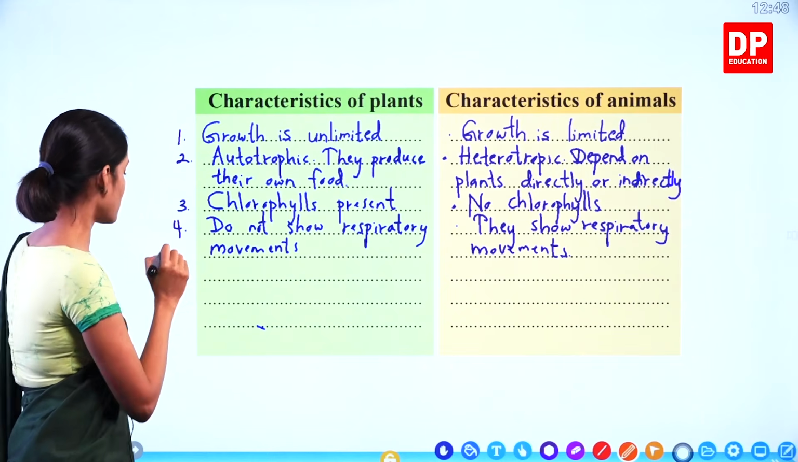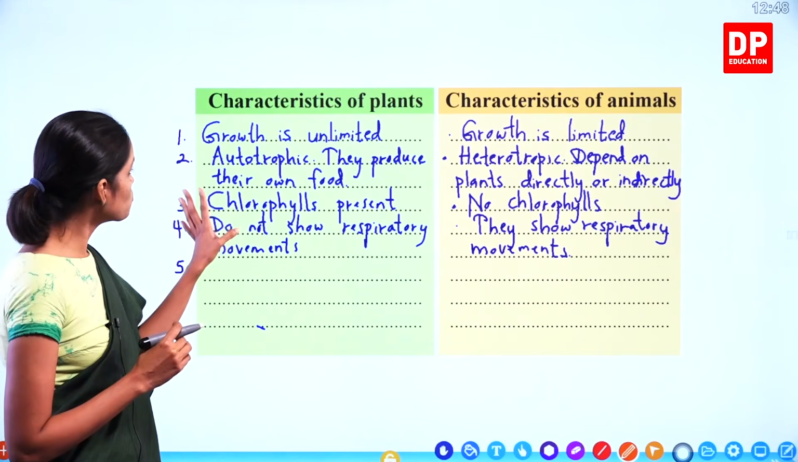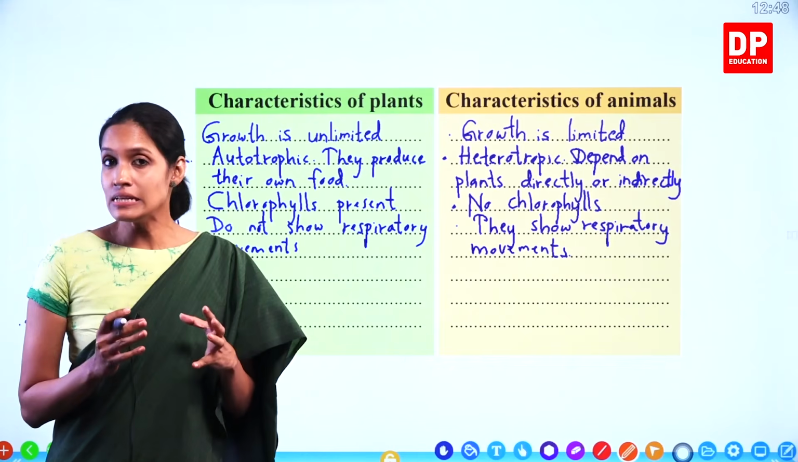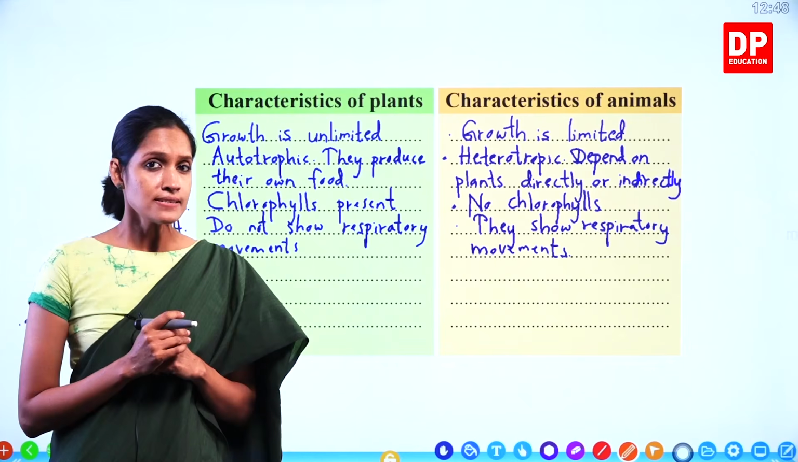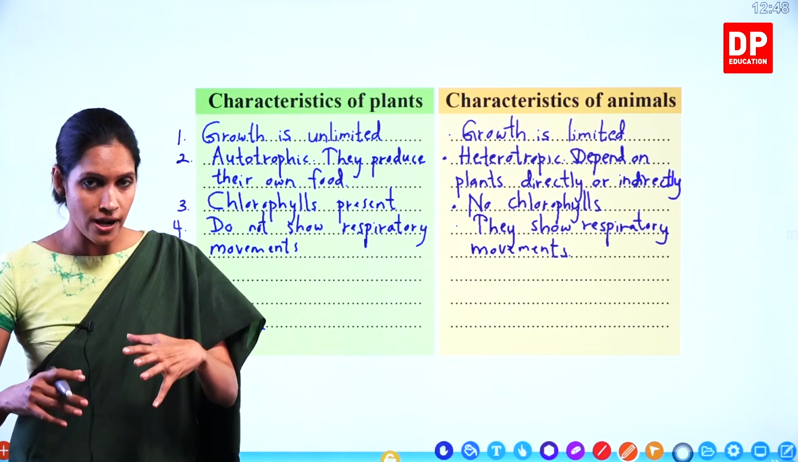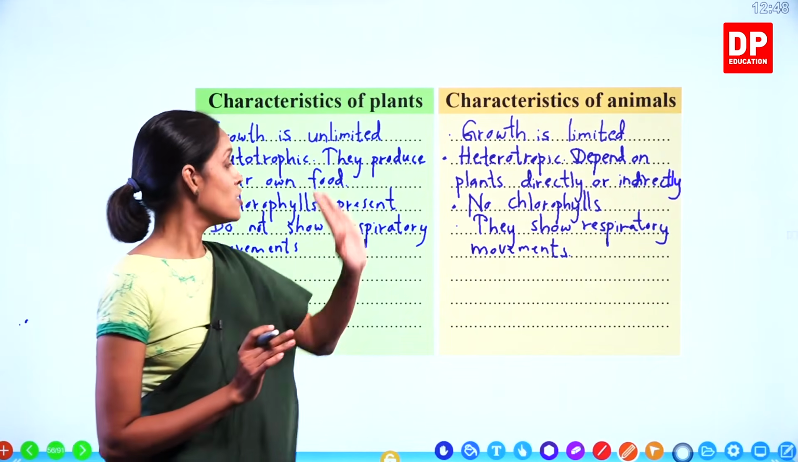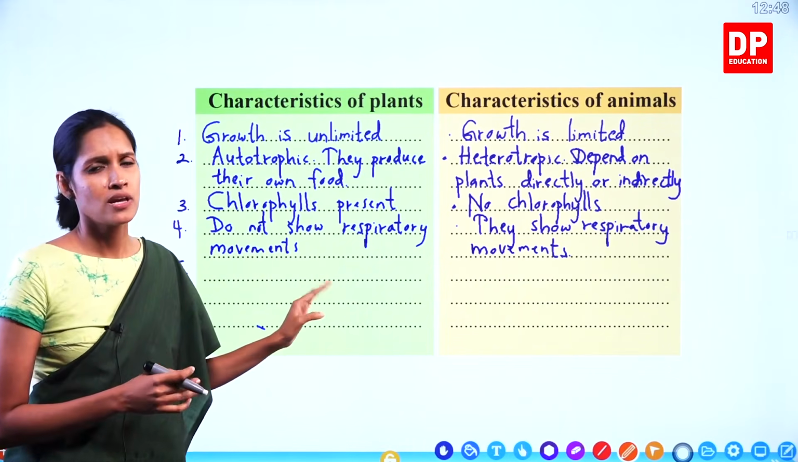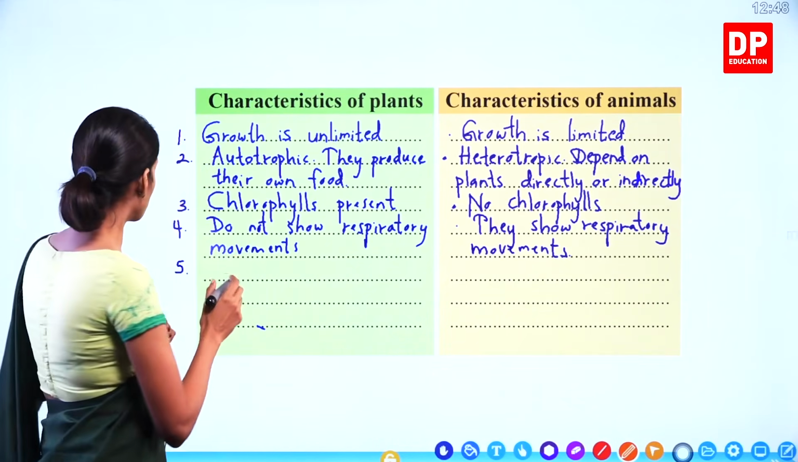Then number 5. I'm going to take the next one, movement. When we discuss the movement of plants and animals, what are the differences? Do you remember we learned about locomotion under the movements part? I hope you remember. What is locomotion, children? Locomotion means a certain organism moves the entire body from one place to another place. Now, who can show locomotion, children? Yes, it's very clear. Only animals show locomotion. But can plants move the entire body? They cannot. They show other types of movements, but they cannot locomote. Understand? Therefore, number 5.